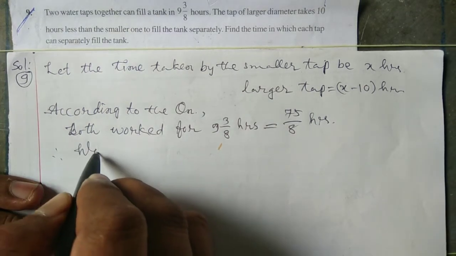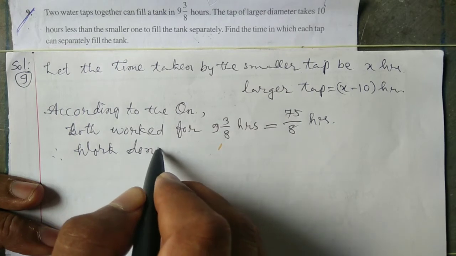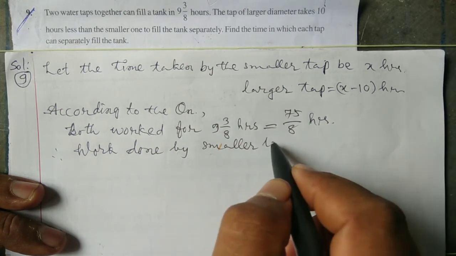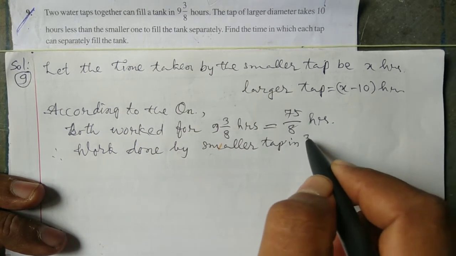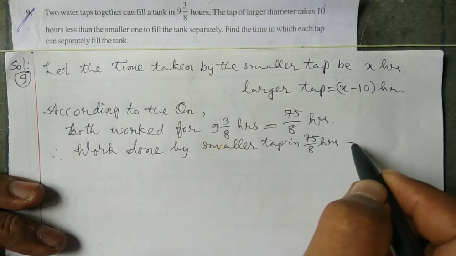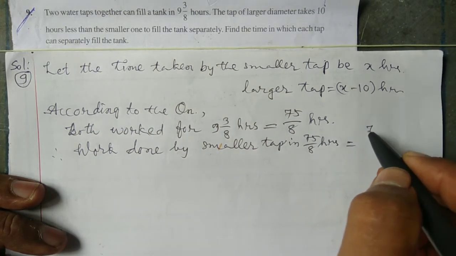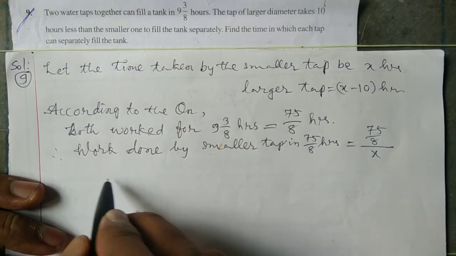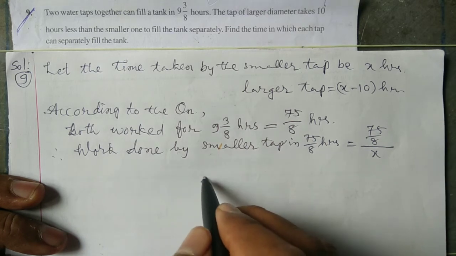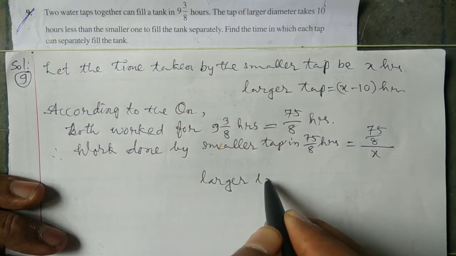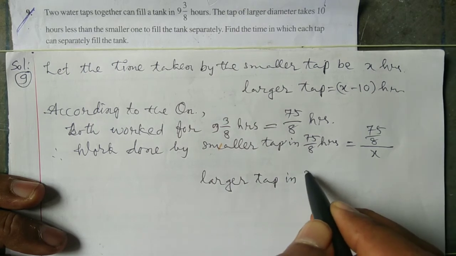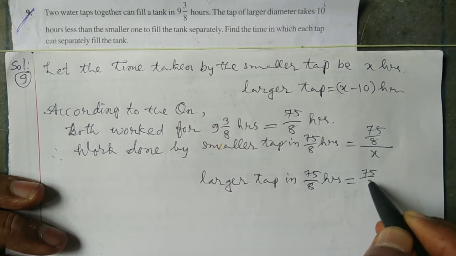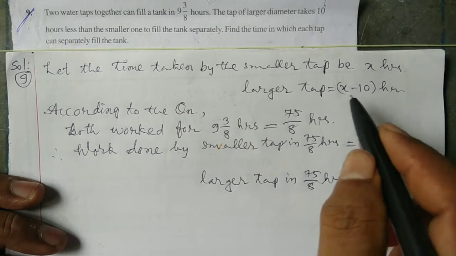Therefore, work done by the smaller tap in 75 by 8 hours is equal to 75 by 8 by x, and work done by the larger tap in 75 by 8 hours is equal to 75 by 8 by x minus 10.